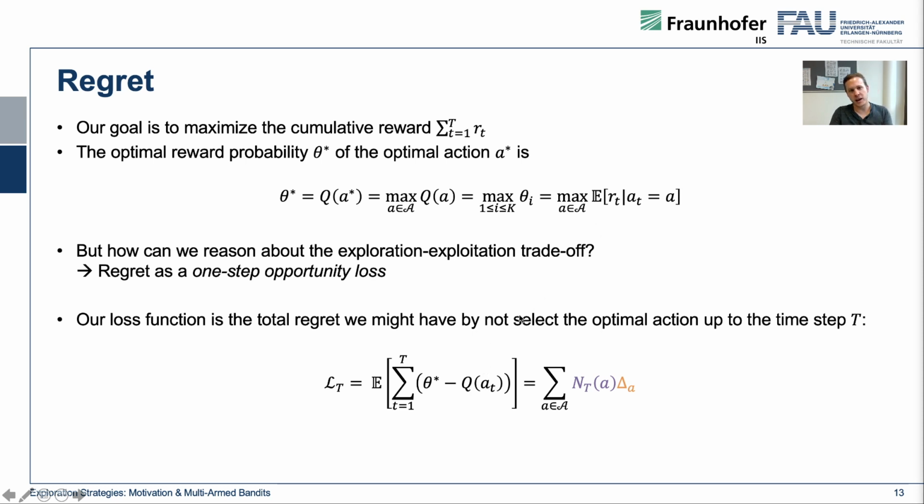Imagine that we run for capital T time steps. The regret, if we do this according to some exploration strategy, is simply, for each of these time steps, the difference between the reward probability of the best action and the reward probability, or the Q estimate, of the action that we actually took in this state. So it is the difference between what we should have been doing in order to get a maximum reward and what we actually did.